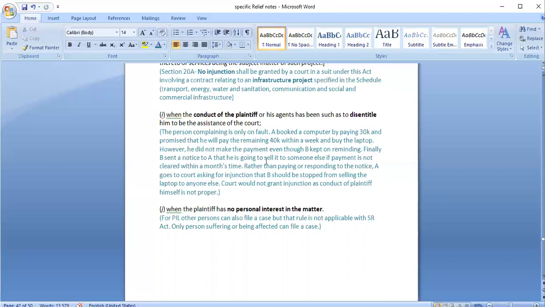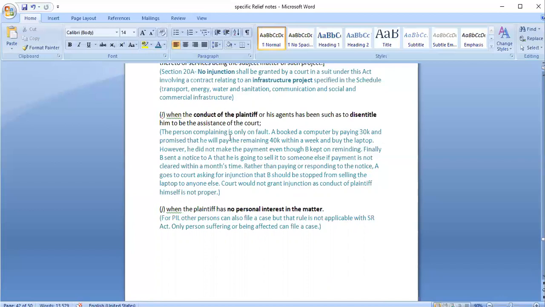After that, the person was not paying the remaining amount. He was not informing the other person either. So the other person finally sent a notice that if you do not clear the payment within this time frame, I will sell it to someone else. In that case, A cannot go to the court asking for an injunction that we should not sell this laptop to anyone.